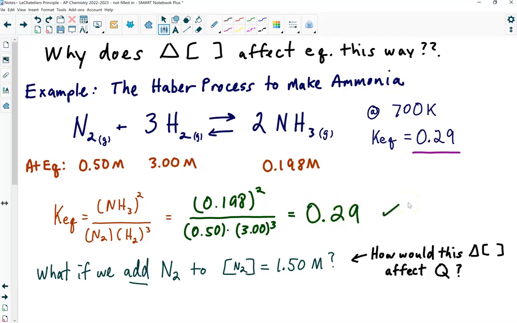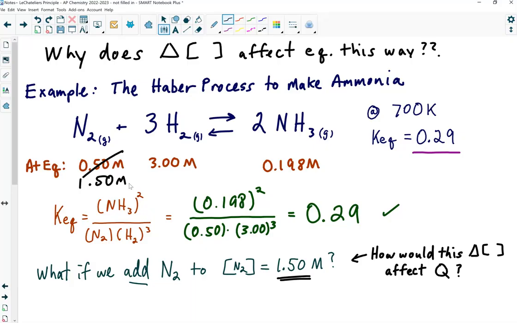Perfect, okay. But now, what if we come along and we disturb this equilibrium by adding some more nitrogen gas? We're going to add nitrogen gas until this concentration now is 1.50 molar. Got it? And then the system is going to respond, right? And now you could probably tell, you're not going to have 0.29 for your value anymore, right? Because when you plug in, okay, I'm not at equilibrium now.